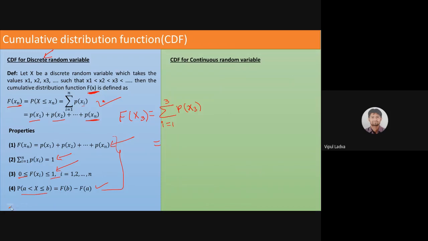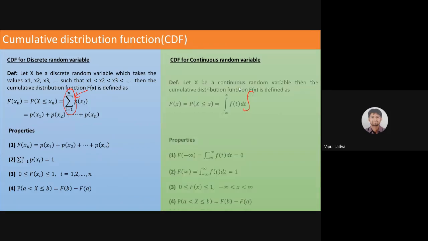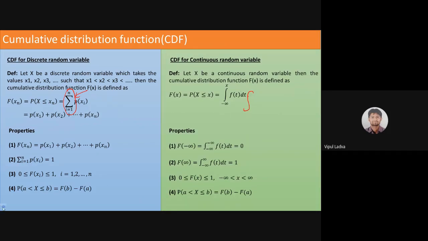Let's discuss the continuous case. Now, if our random variable is a continuous random variable, by which term will the formula differ? The formula will differ by this term. In this case, for the discrete random variable we were using summation. Here we will be dealing with integration only. This will be the basic difference. Observe.